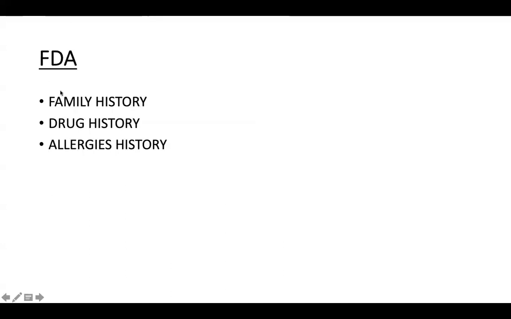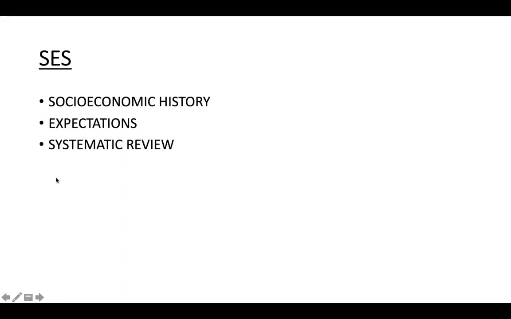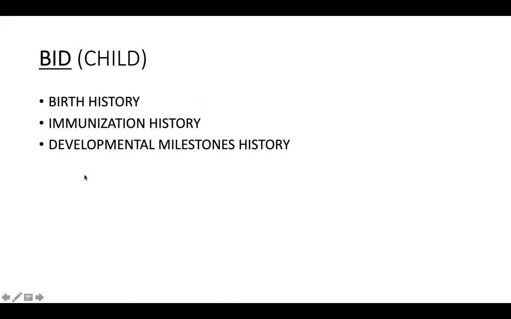Then FDA stands for family history, drug history, and allergies history. So you have to write all the mnemonics starting from NASOMA, 4 Ps, FDA, and then SES is socio-economic history, expectations, and systematic review. For a child, ask about birth history, immunization history, and developmental milestones history from the parents or the guardian, whichever is present. For females, ask about the pills, pregnancy, and periods history.